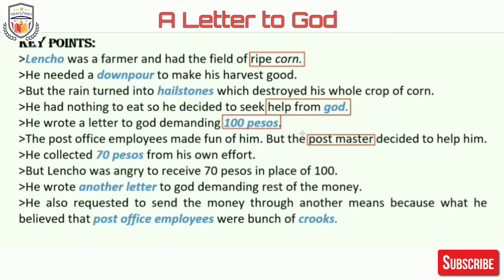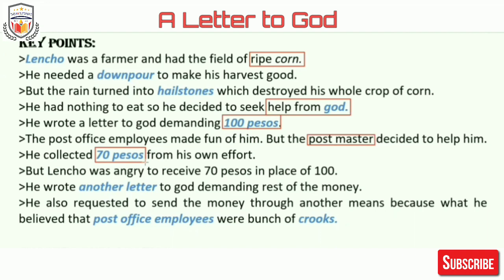He collected 70 pesos from his own effort. What amount? 70 pesos. But Lencho was angry to receive only 70 pesos. He asked for 100, but he received only 70. He wrote another letter to God demanding the rest of the money. He also requested to send the money through another means, because he believed that post office employees were a bunch of crooks. They were the cheats.